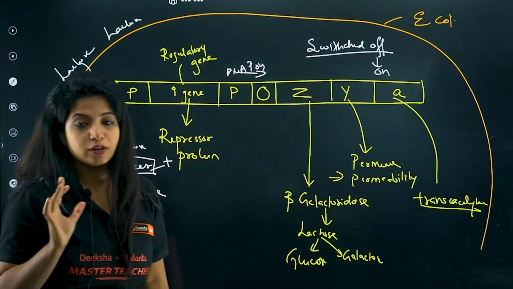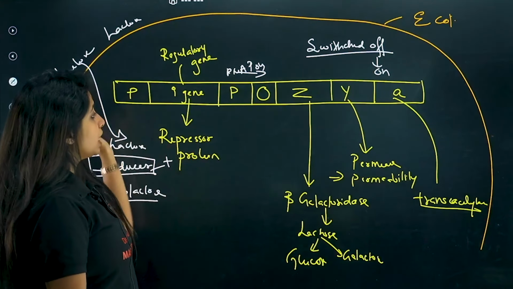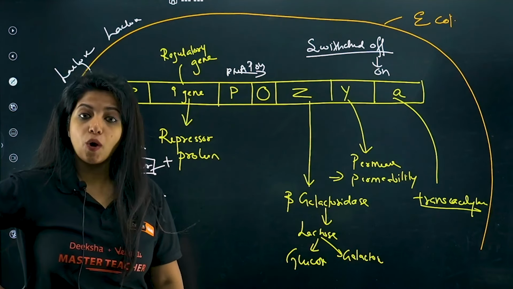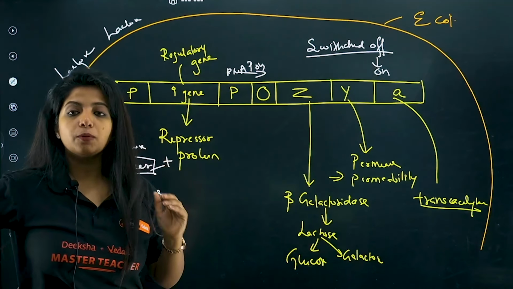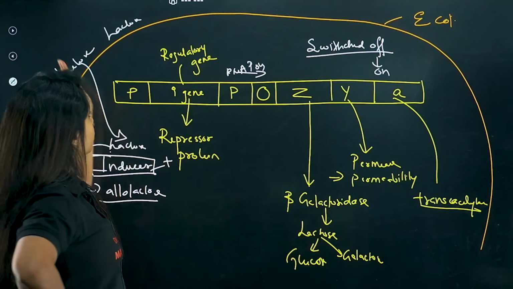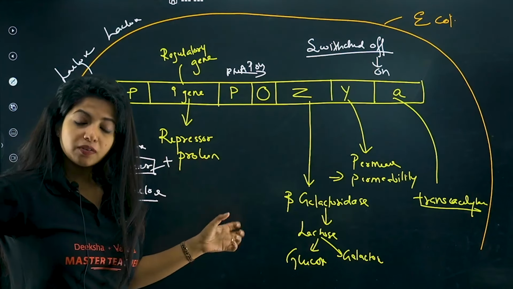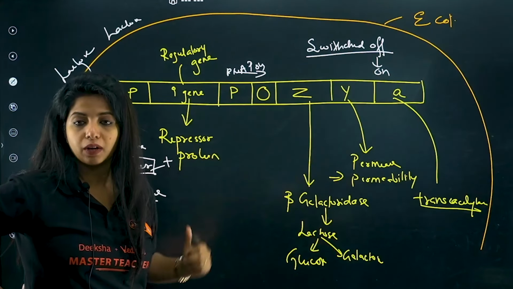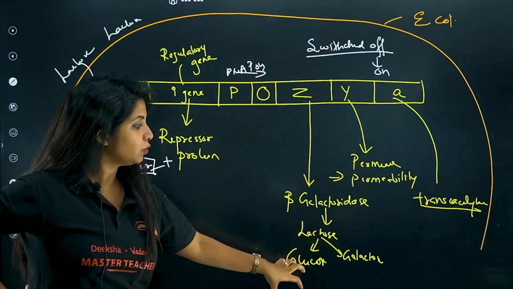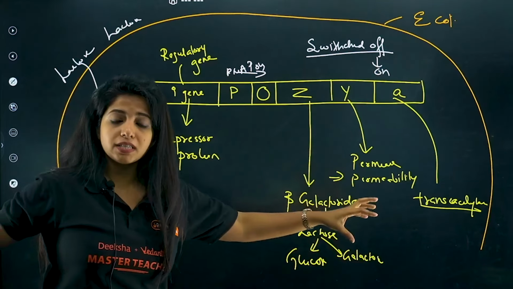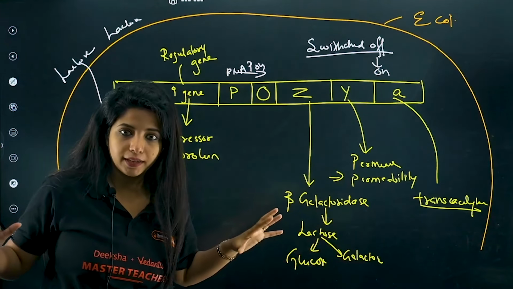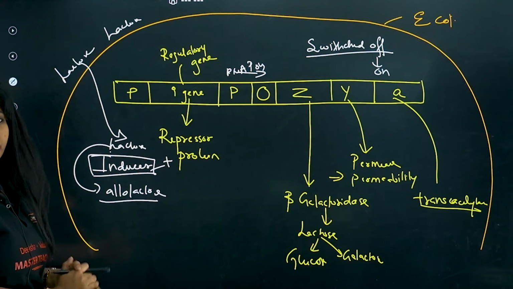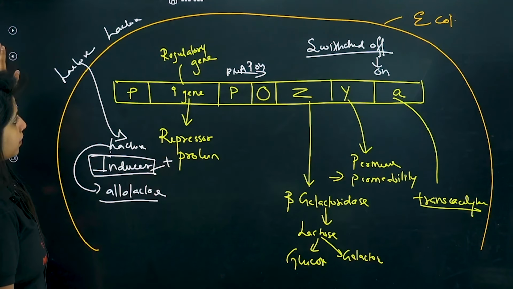Now you might have a question, ma'am, how did lactose enter if at all we were not producing permease? My dear children, whenever we say it's switched off condition, it's not completely off. There is still production of some amount of enzyme, which is why lactose is able to get in. Now once lactose has gotten in, obviously it will increase the permeability more because permease can be transcribed now. Similarly, lactose is later broken down to glucose and galactose, giving energy, and transacetylase deals with any toxic substance out there. So this is the story. Take a screenshot of this because you might not get this particular thing because it's an added slide out there.